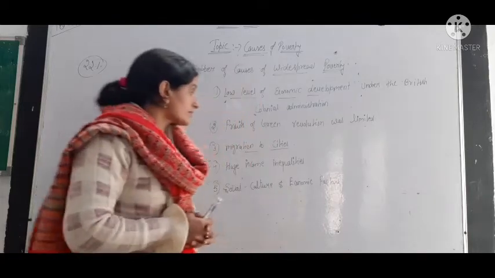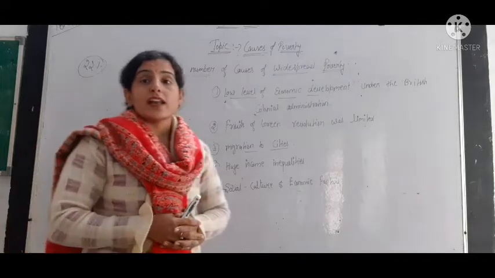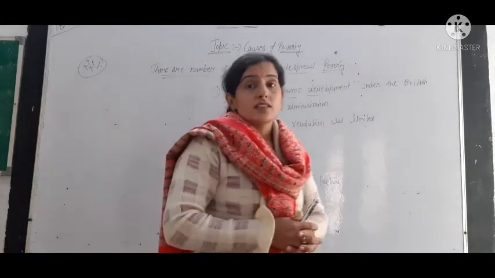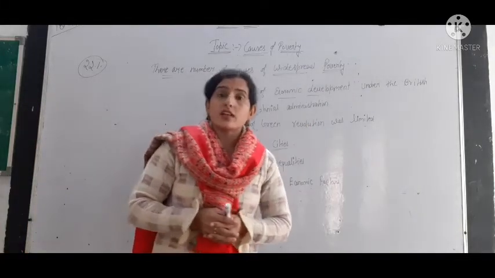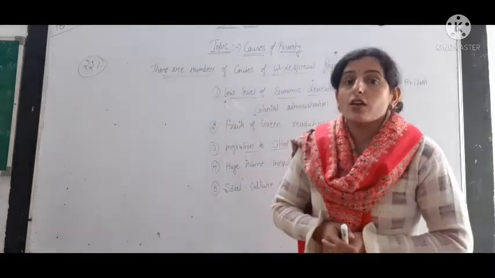Okay, then huge income inequalities. As we know, there is inequality in our system. As there is huge income inequality, the rich are becoming more rich and the poor are becoming more poor.